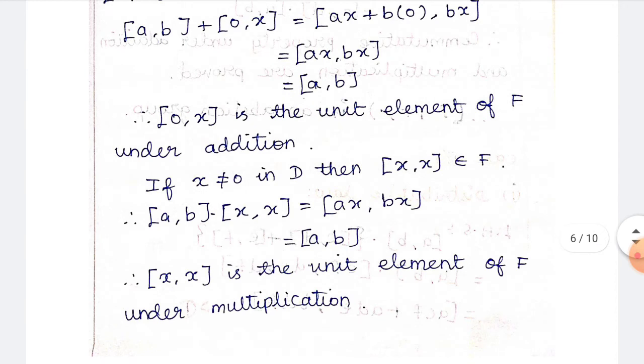The next we have to write, if x is not equal to 0 in D, then (x, x) belongs to F, because (x, x) is the identity element of multiplication. So (a, b) into (x, x) means ax comma bx, that can be written as (a, b). So (x, x) is the unit element of F under multiplication. So the unit element for the addition is (0, x), in multiplication is (x, x).